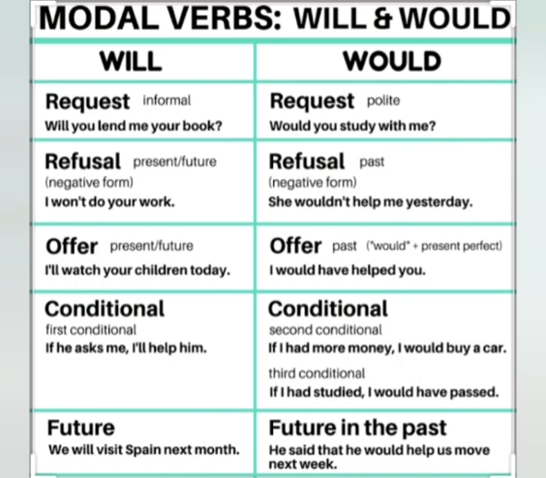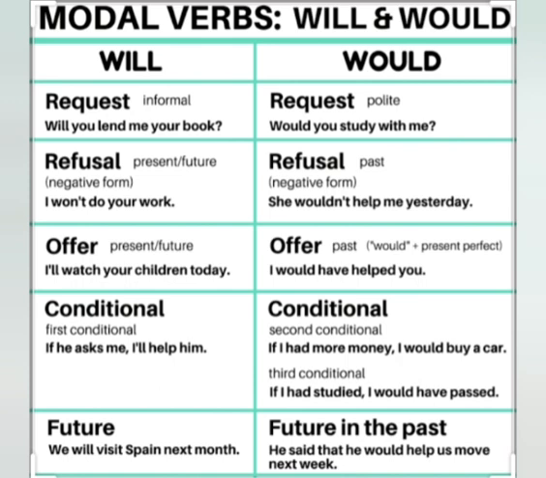Next is refusal. Refusal means to refuse. The word itself shows it's something negative. Now refusal for will is used in present and future tense, like I won't do your work. But would is used for past tense. The same refusal is used for past tense, like she wouldn't help me yesterday.